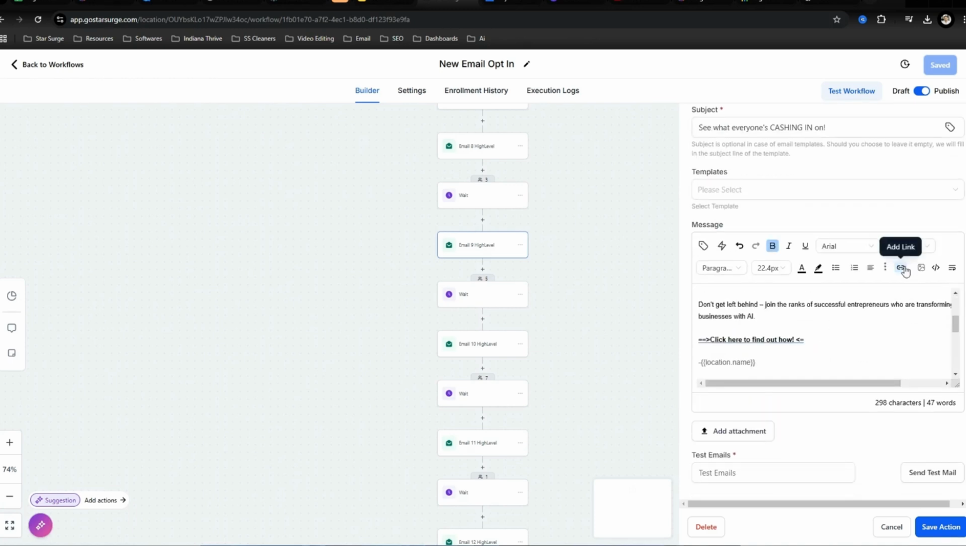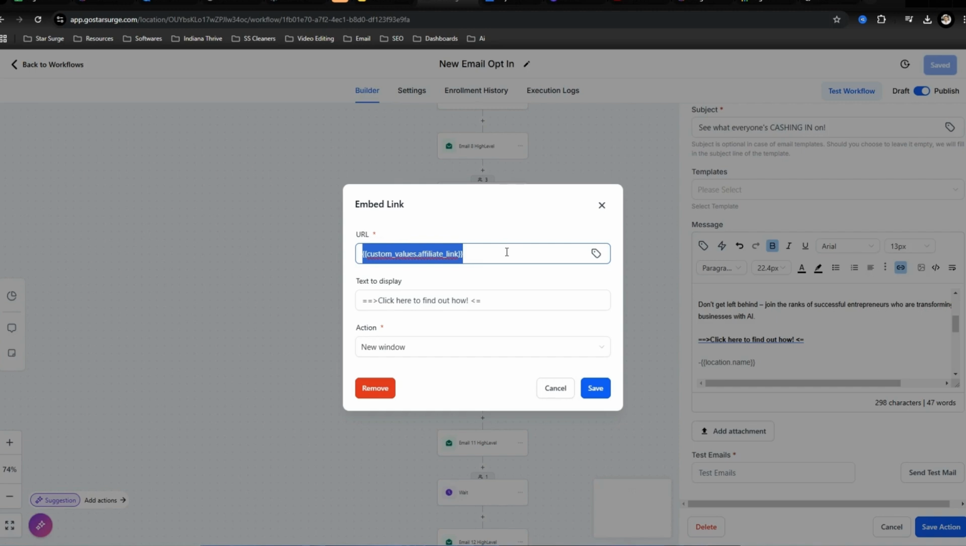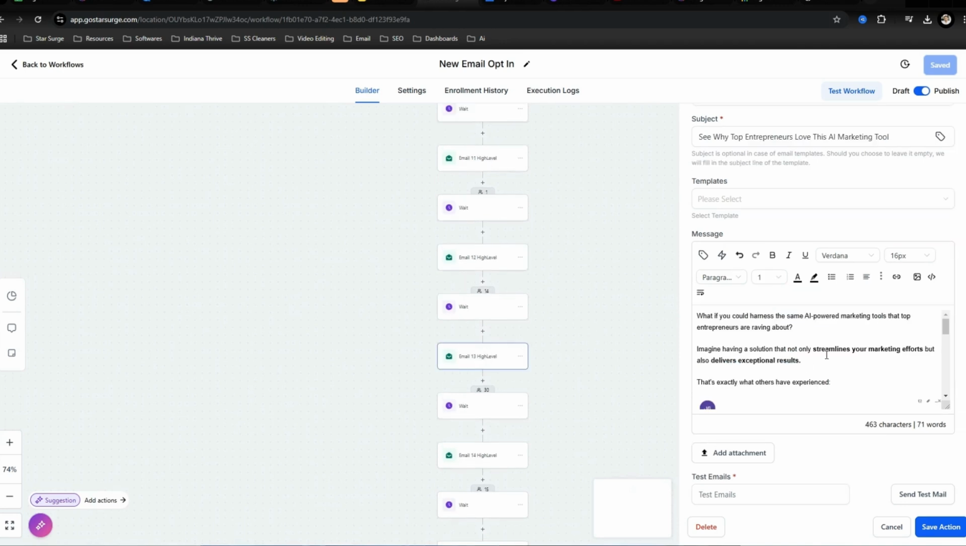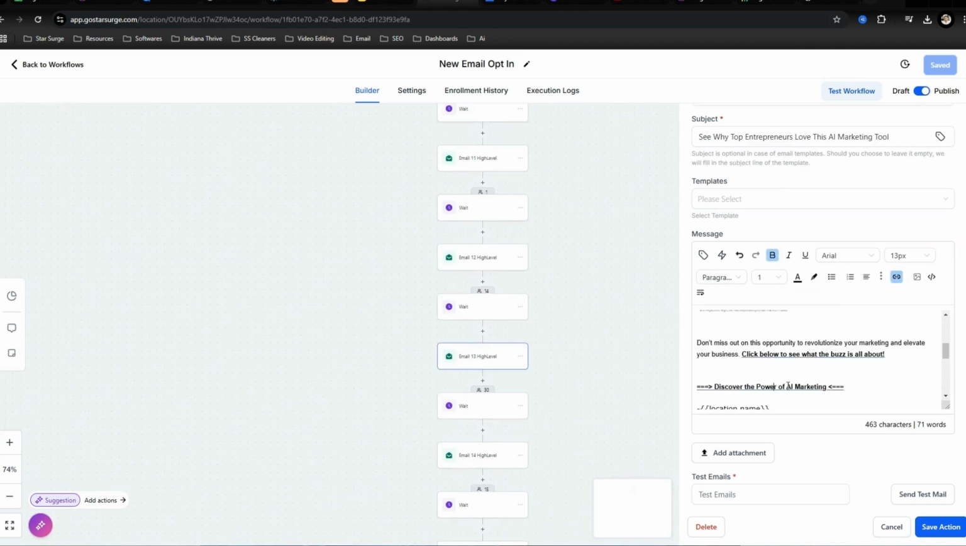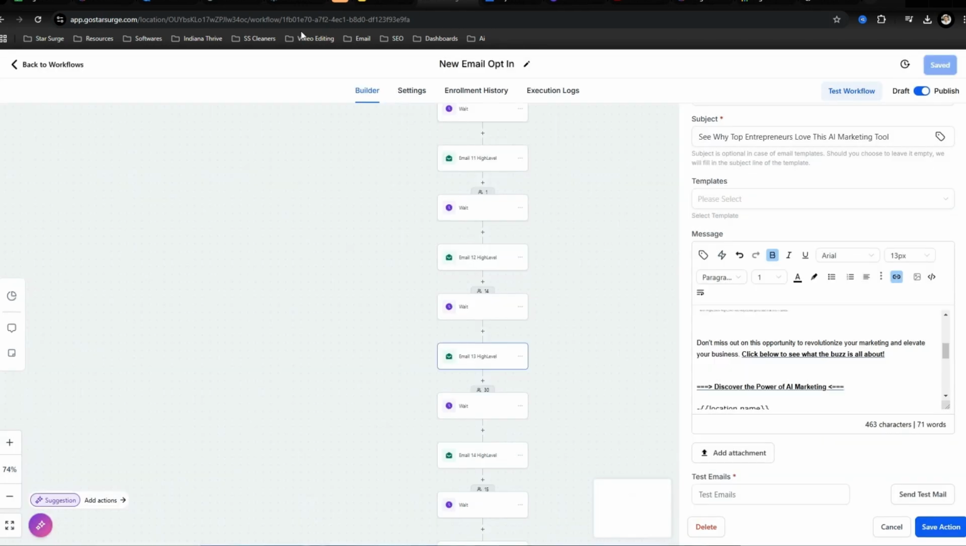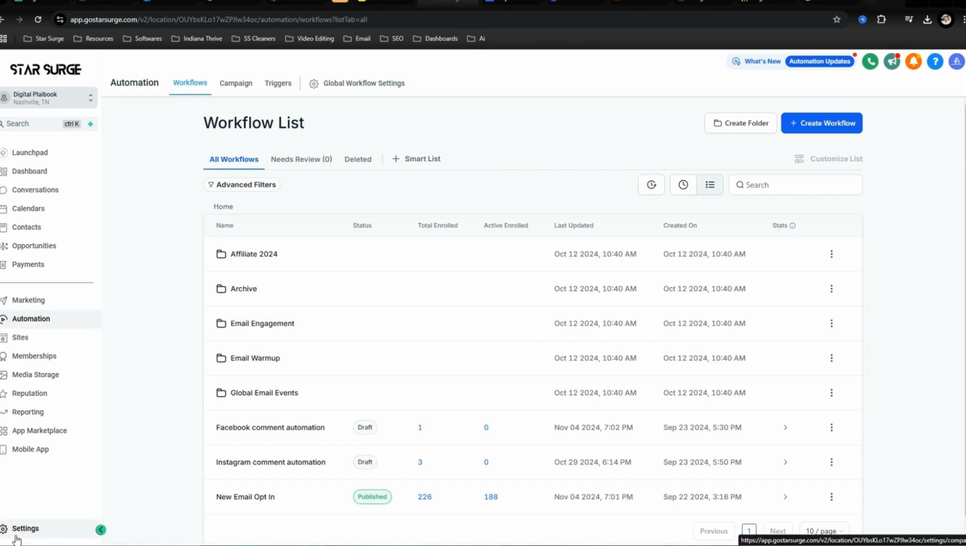And then voila. So because we have a custom value right here, we're going to go into settings and we're going to place that link. And then whenever you place that link in there and someone clicks on one of these highlighted things in your email, they'll get taken right to your link. So we're going to go back to settings,